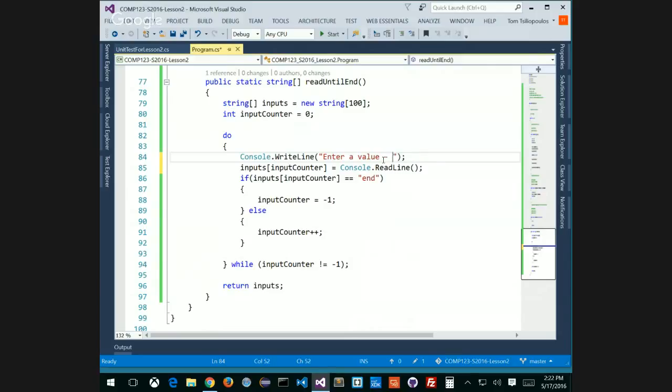How do I type a bracket inside the value? I've got to use an escape character. So is it backslash or forward slash? Is it this one or this one for my escape character? That one? So backslash, if that's true. I'm going to type in there something like "Enter a value," and we'll say something like "end to stop."